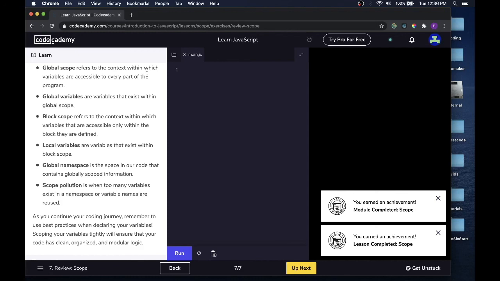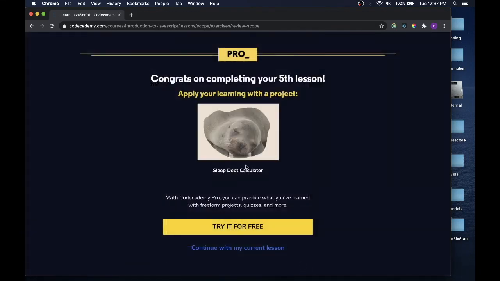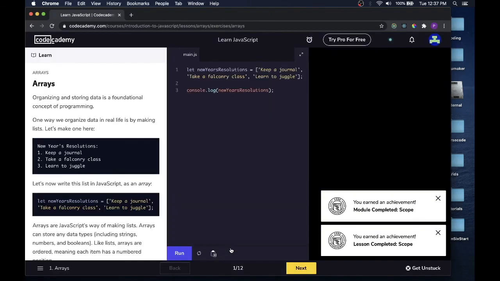Global namespace is the space in our code that contains globally scoped information. Scope pollution is when too many variables exist in a namespace or variable names are reused. As you continue your coding journey, remember to use best practices when declaring variables. Scoping your variables tightly will ensure that your code has clean, organized, and modular logic. And that is that lesson. What is up next? We will be going over arrays.